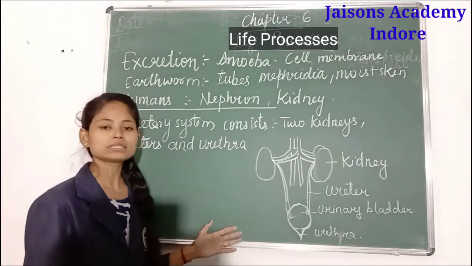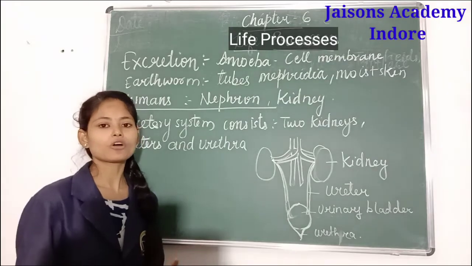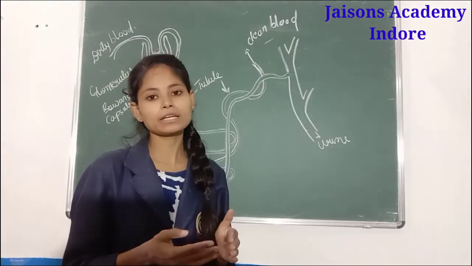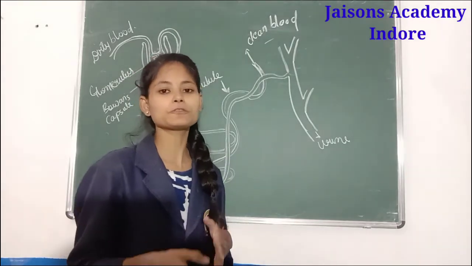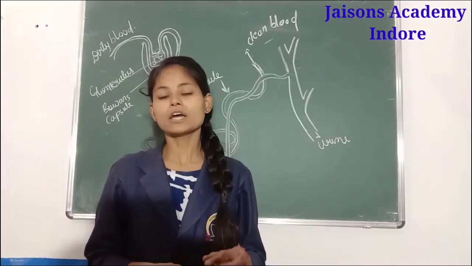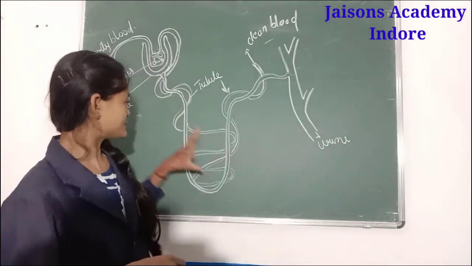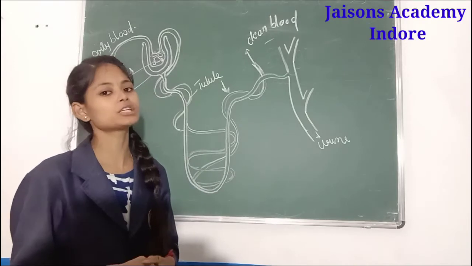Now we will see the structural unit of the kidney, and how the kidney helps in the formation of urine, that is, excreting the waste material from our body. There are millions of small structures called nephrons present inside the kidney, which help in the filtration of blood.